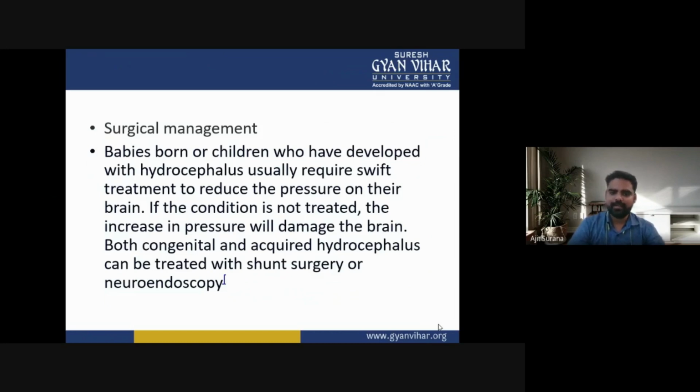Both congenital and acquired hydrocephalus can be treated with shunt surgery or neuroendoscopy.